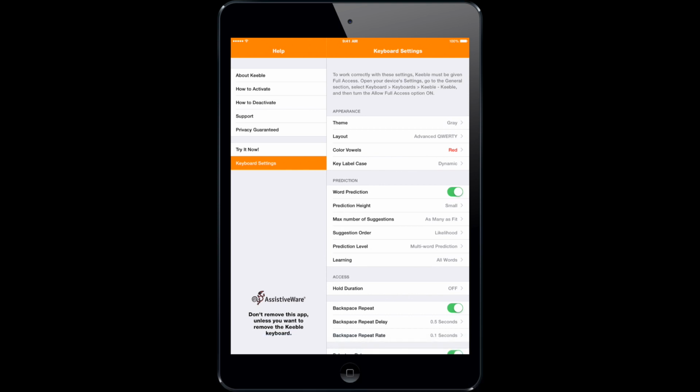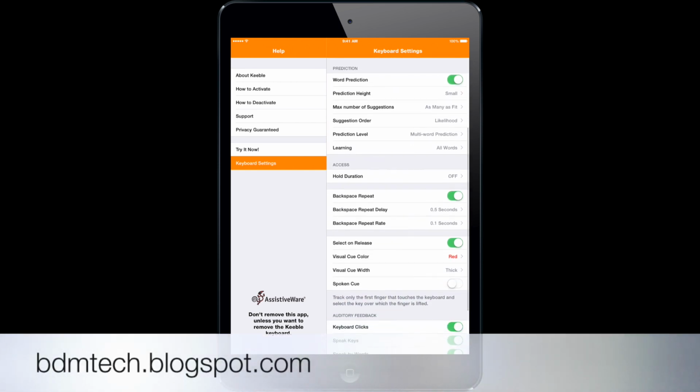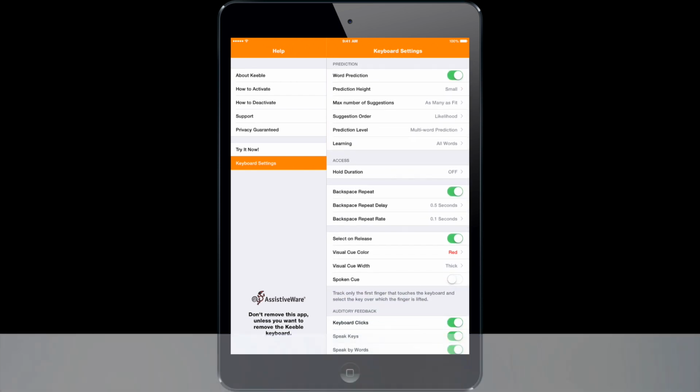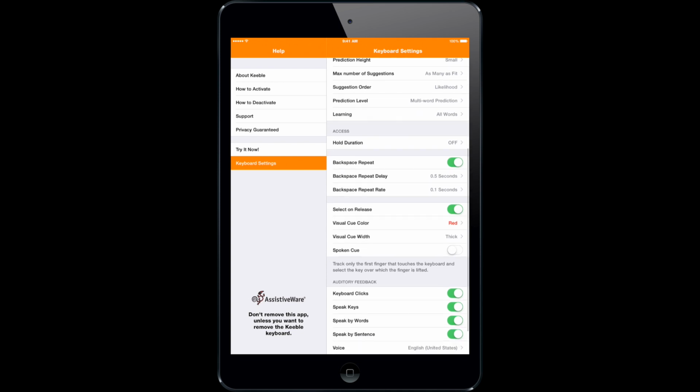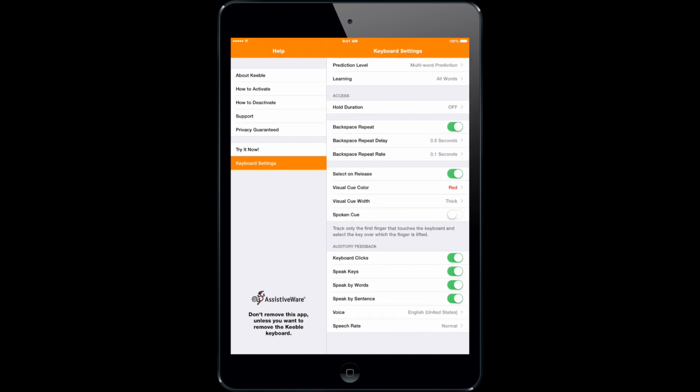And the great thing about this app is it's designed for people with physical and motor challenges, and it provides a lot of customization options to tailor it to the specific user. So here I'm in the app, and you can see it has settings for the appearance, the prediction. It has good word prediction that you can change the settings, so you can change how many options appear, if they appear, how large they are. There's also a hold duration option to help eliminate mistaken entries.